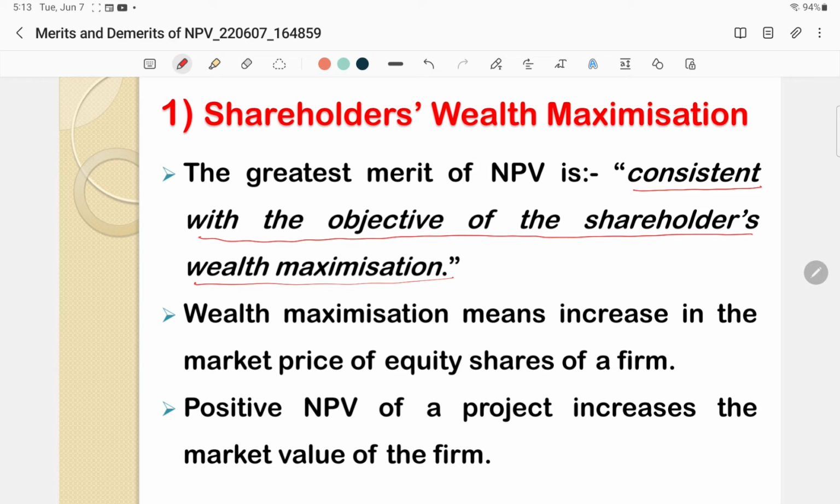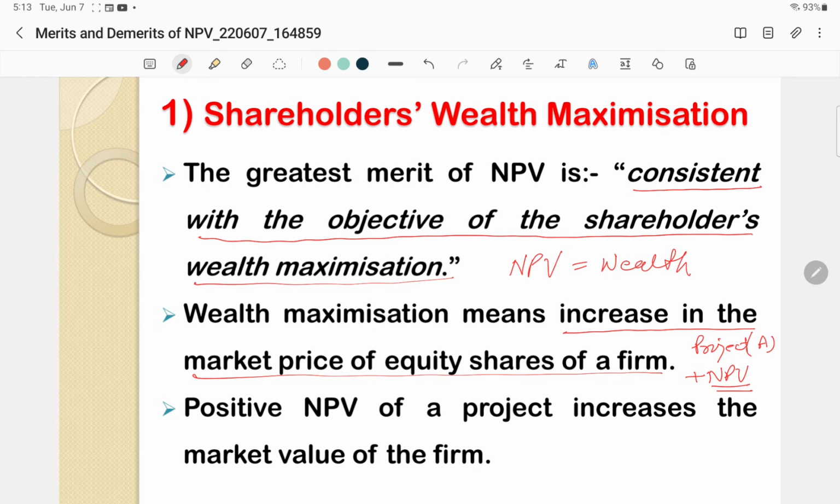The basic principle of finance is net present value. So NPV, another name is wealth. So wealth maximization means an increase in the market price of equity shares of a company. So suppose a company is considering project A and we find positive NPV with respect to this project.